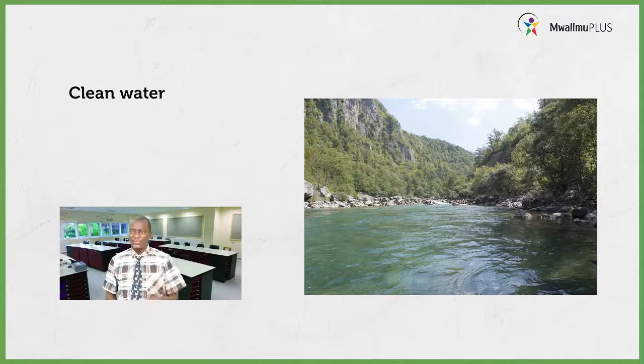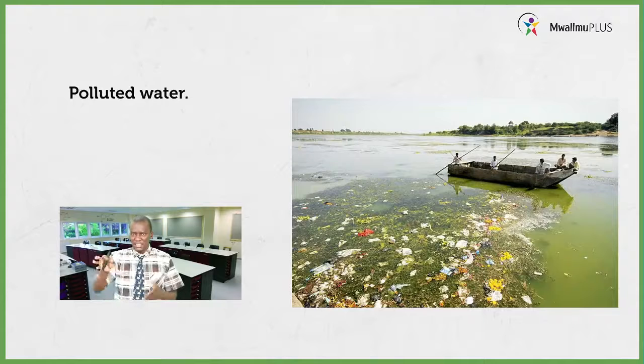I want you to compare it with this one, the next one there. That is a polluted one that we have been talking about. So if you compare that one and the previous one, you will realize that the previous one was clean, while this one has got a lot of substances, meaning it is polluted. So, a polluted water is that water which has been made to be dirty.